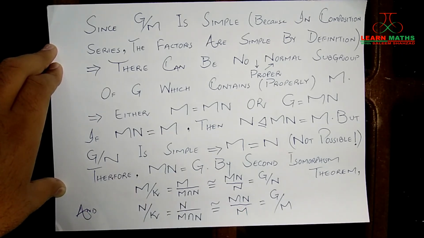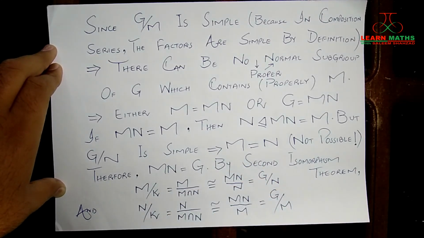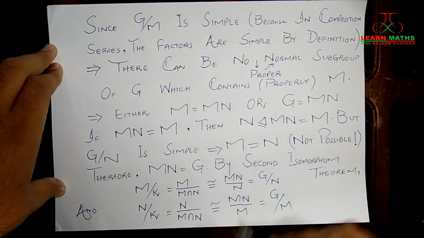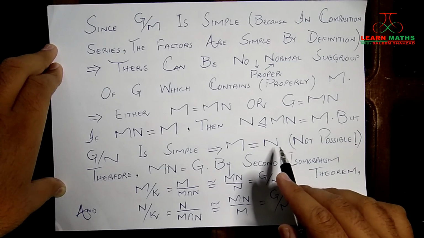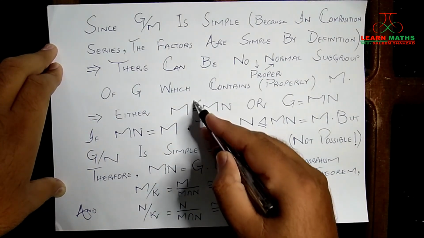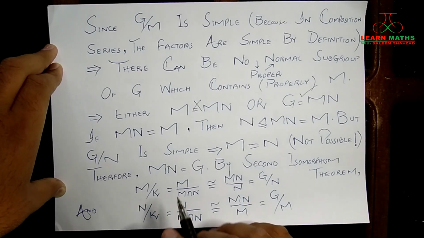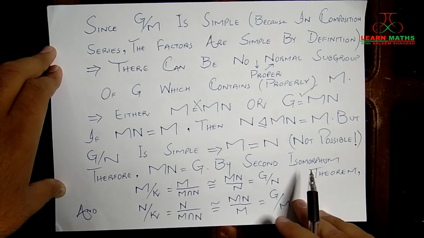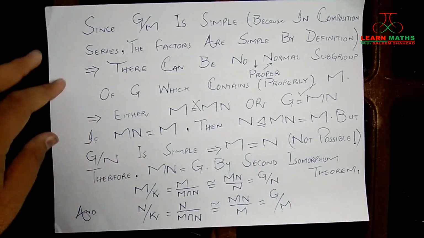Because G by N is simple. So if G by N is simple, then there is only one possibility left, that M and N are equal. But this is not possible because we have already supposed M and N to be not equal, right? So what is left for us then? If this is not true, then MN is equal to G. Okay, and then by using the second isomorphism theorem, I want you to forget these sides and look at these two sides between them.